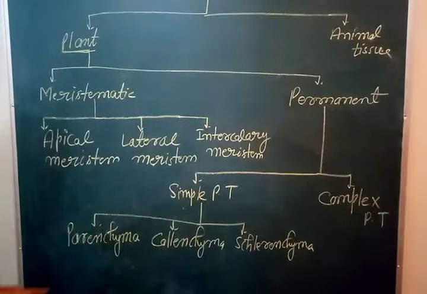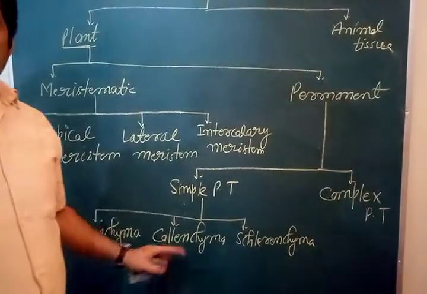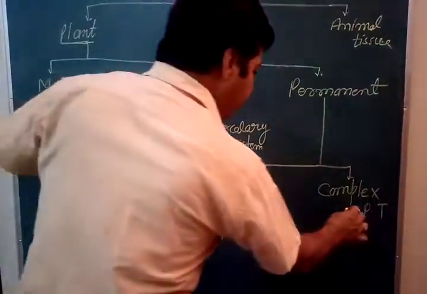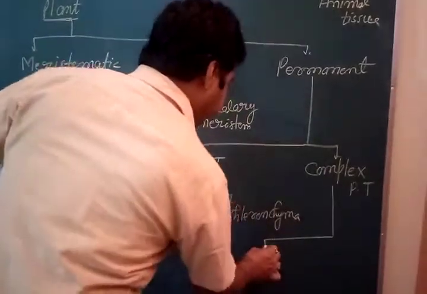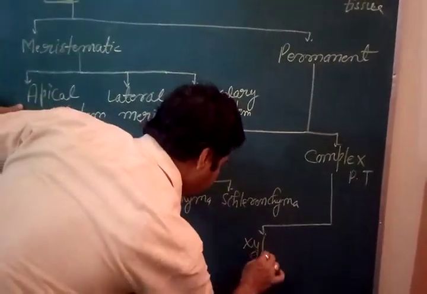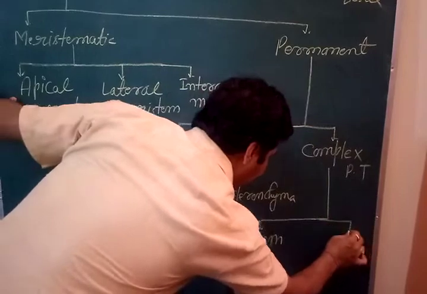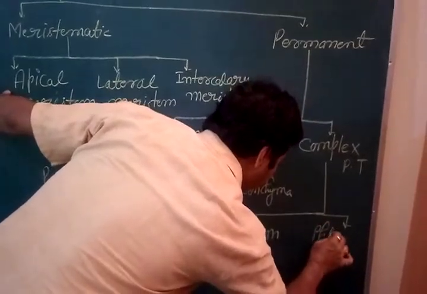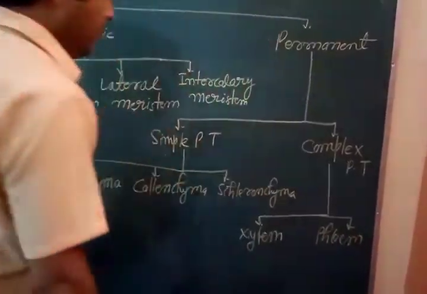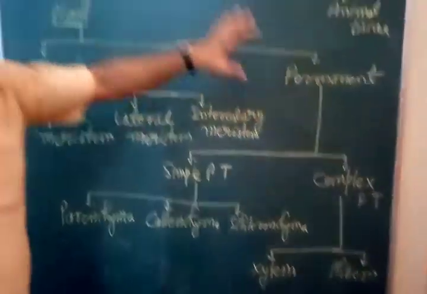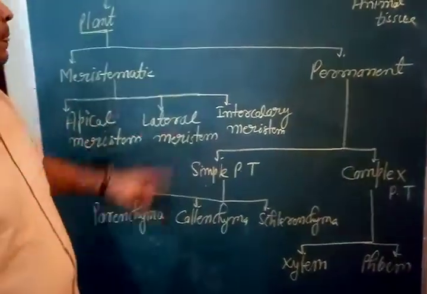Clear? Complex tissue is further classified into xylem and phloem. So this is the classification of plant tissue, children.